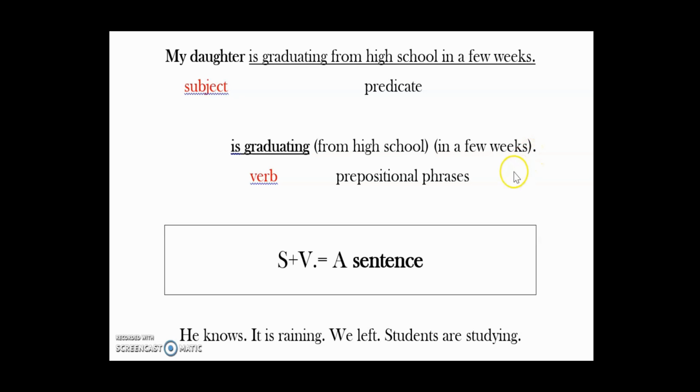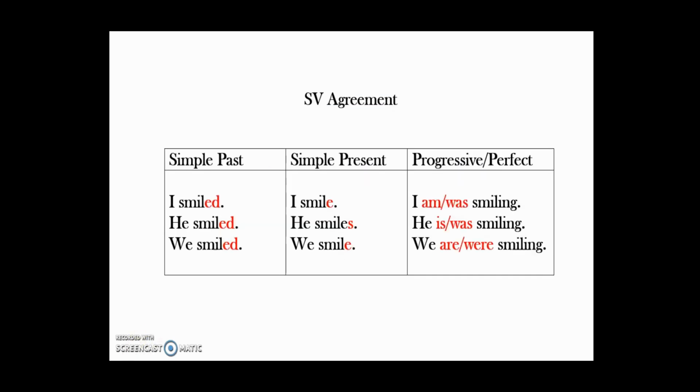In order to make a simple, complete sentence, all you need is at least one subject and at least one verb. So a subject and a verb makes a sentence. For example, he knows, it is raining, we left, students are studying. As you noticed, those sentences do not have any predicates, just a subject and a verb.